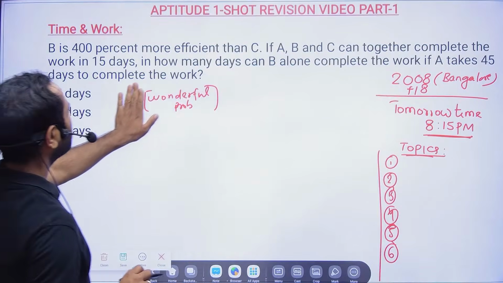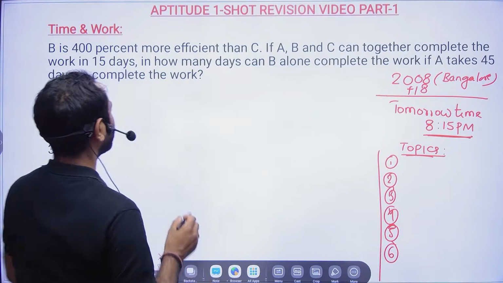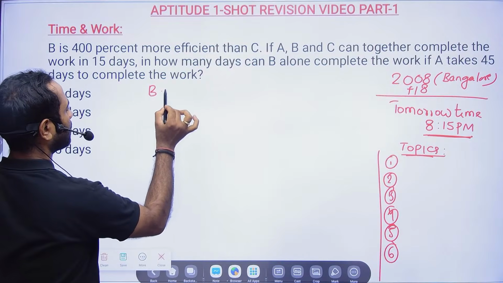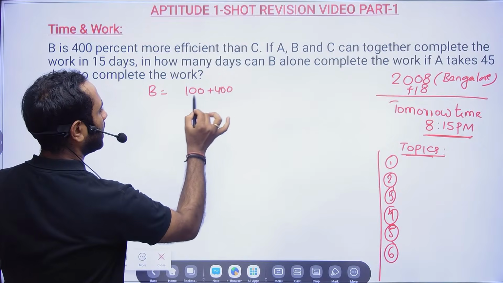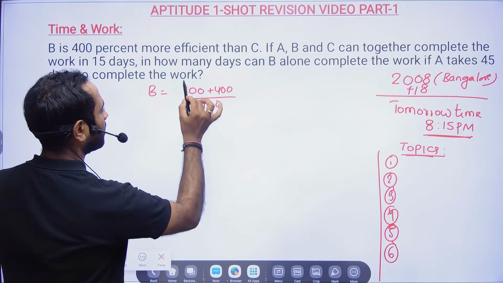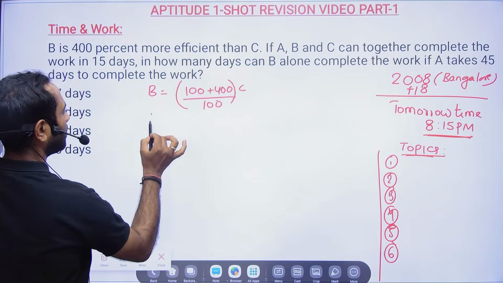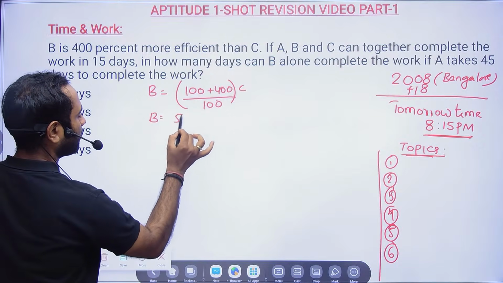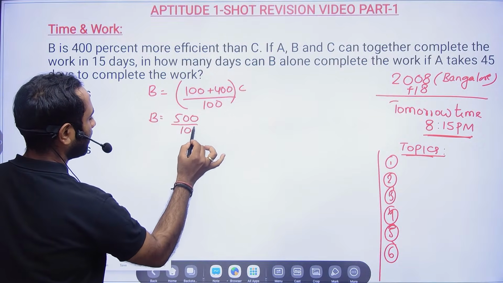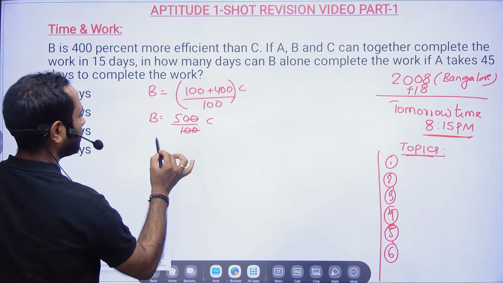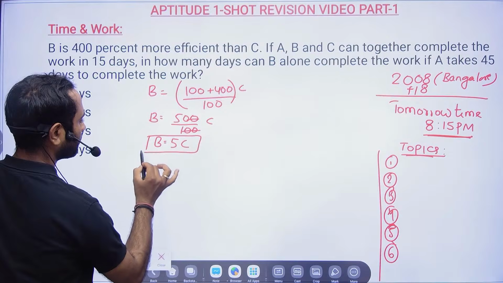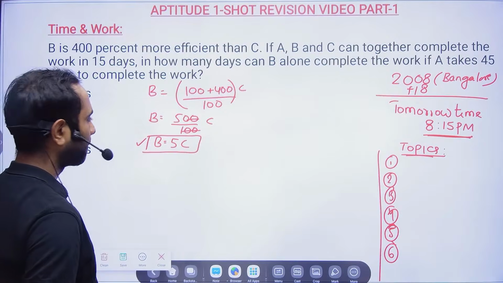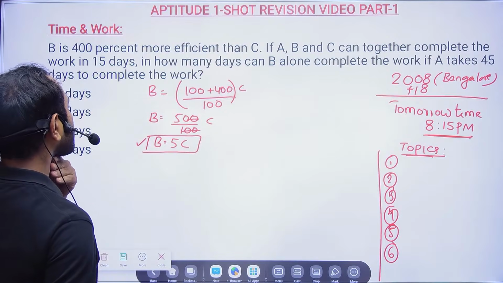B is 400% more efficient than C. So add it to 100 and divide by 100, multiplied by C. So B equals 500 by 100 into C. So B will be equal to 5C. Correct?